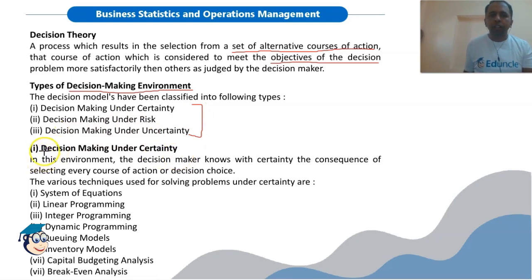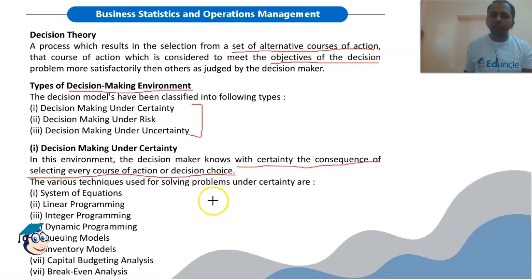The first is decision making under certainty. So in this case we know the consequence with certainty. We know with certainty the consequence of selecting every course of action or decision choice. So whatever decision we are choosing, we in advance know with certainty what will be the consequence of the decision that we are selecting. So accordingly we can take the best decision which will meet the objectives of the decision problem.